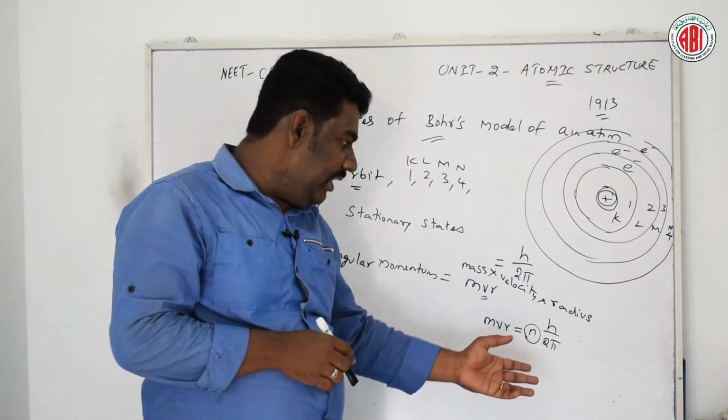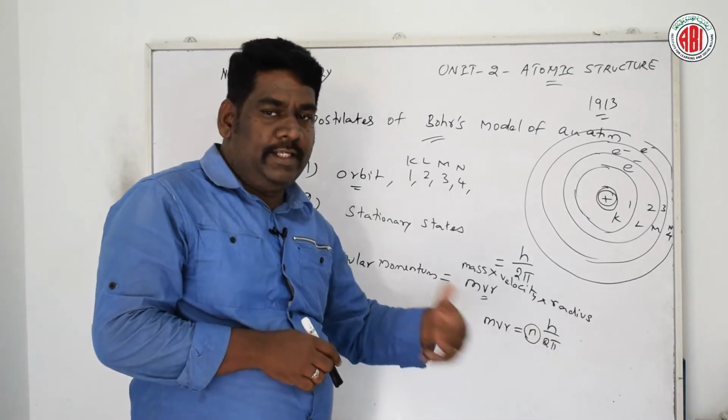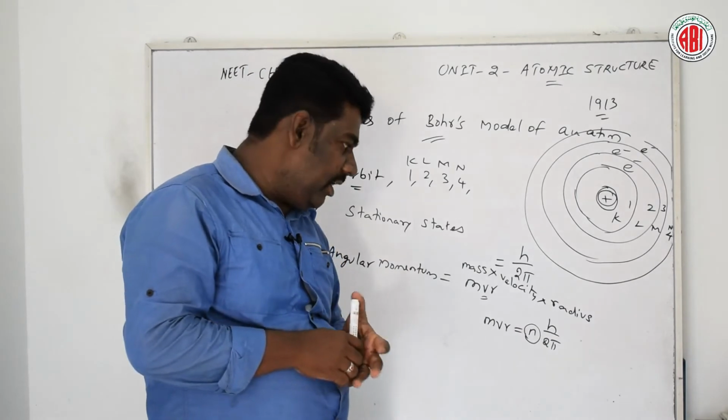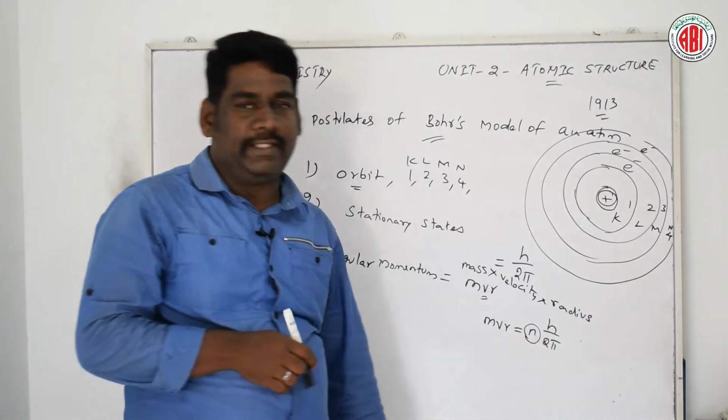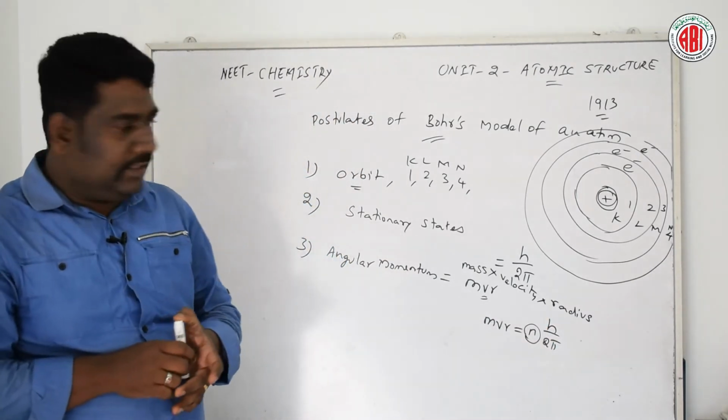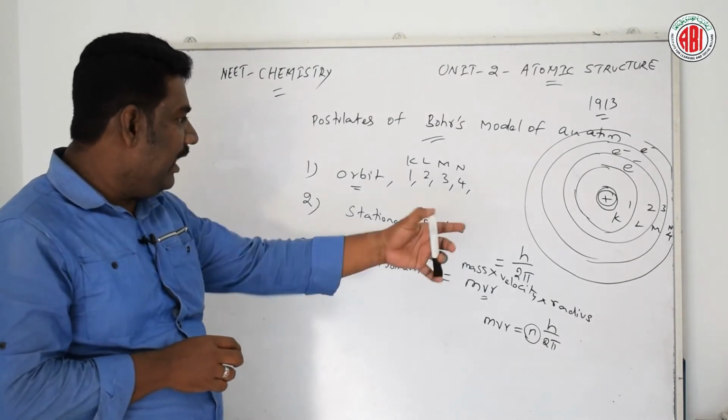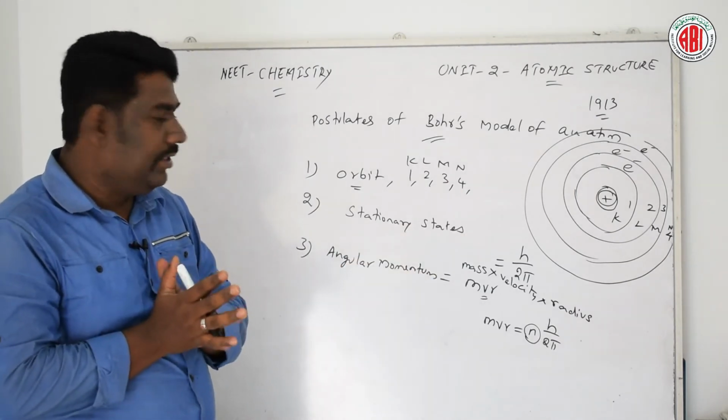For the second orbit, 2 into h by 2 pi. For the third orbit, 3 into h by 2 pi. Based on that, the angular momentum of the electron can be described.